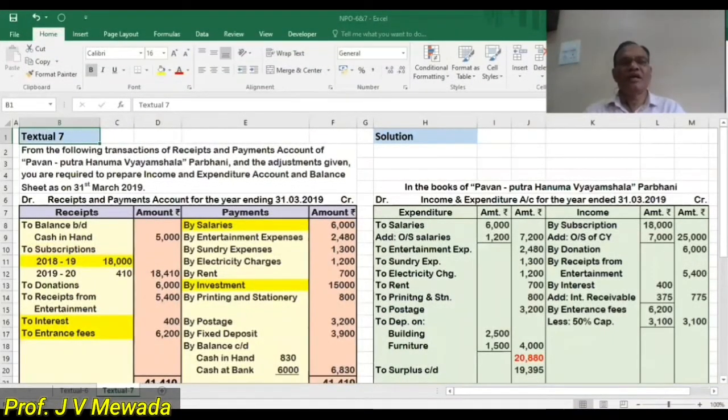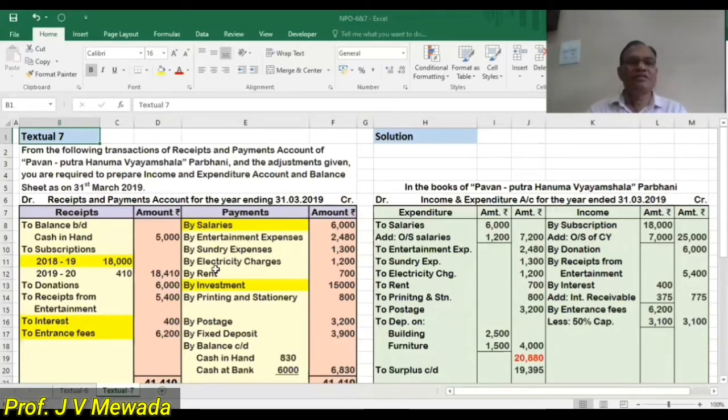Now friends, I am solving textual problem number 7. So let me read the problem first. The following transactions of receipts and payment account of Pawan Putra Hanuman Vyayamshala Parbhani and the adjustments are given. You are required to prepare income and expenditure account and balance sheet on 31st March 2019. So here our year ending is 31st March 2019.